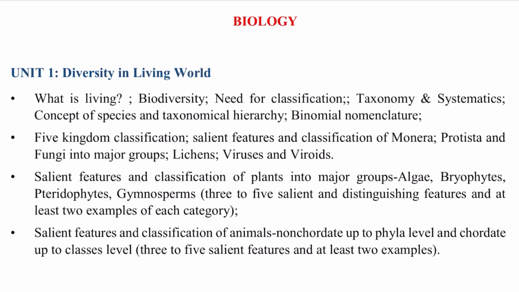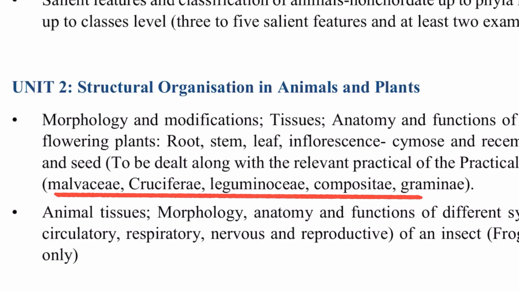Everything remained the same. Topics like taxonomic aids from the first chapter have been deleted. Topics like life cycles of the plant kingdom have been deleted. From morphology, the five families are still there in the syllabus: Malvaceae, Cruciferae, Leguminosae, Compositae, and Graminae. Next, in the morphology modifications, secondary growth is not there from the anatomy chapter. Frog is still an insect like last year.